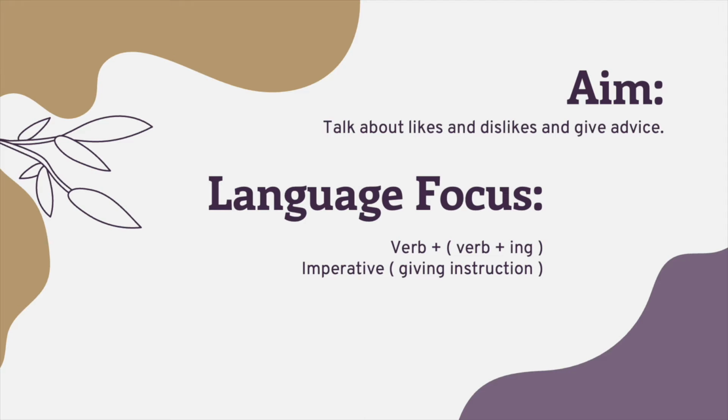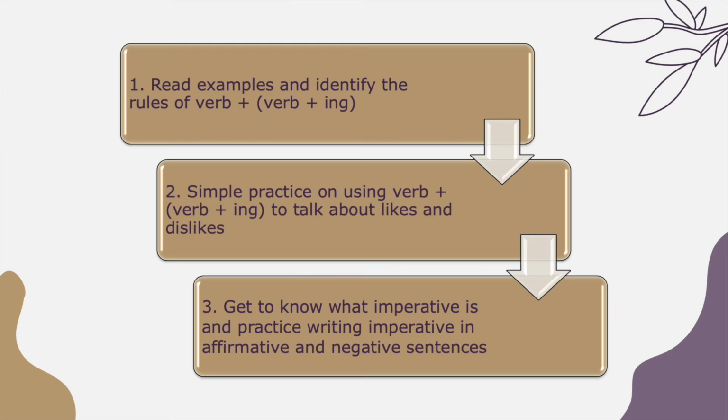As usual, before we proceed to our lesson today, let me communicate with you first the framework of the lesson. First, we shall read examples and identify the rules of verb plus ing, and this is followed by a simple practice on using verb plus ing to talk about likes and dislikes.